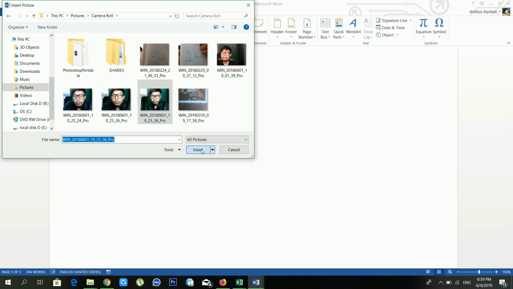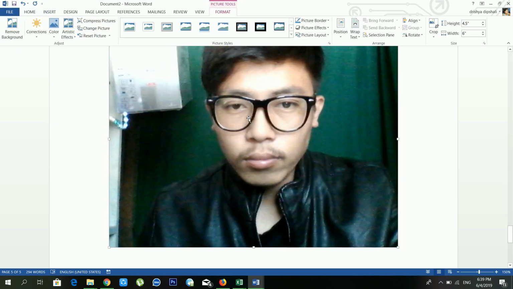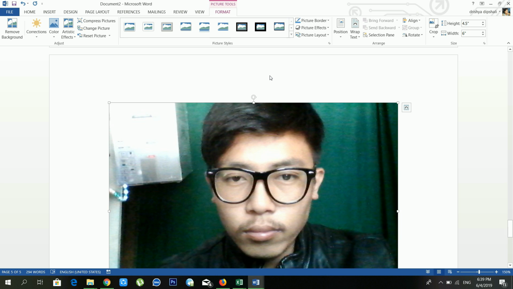Okay, here is my own picture. From here, when you click inside the picture, the Picture Tools will open in the menu bar, and when you click outside of the picture, the Picture Tools will be disabled. Inside the Picture Tools there are lots of options available. The first option is Remove Background.